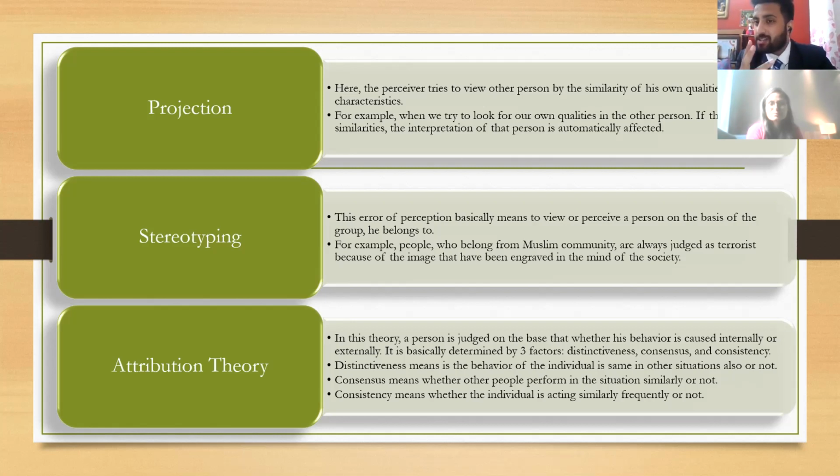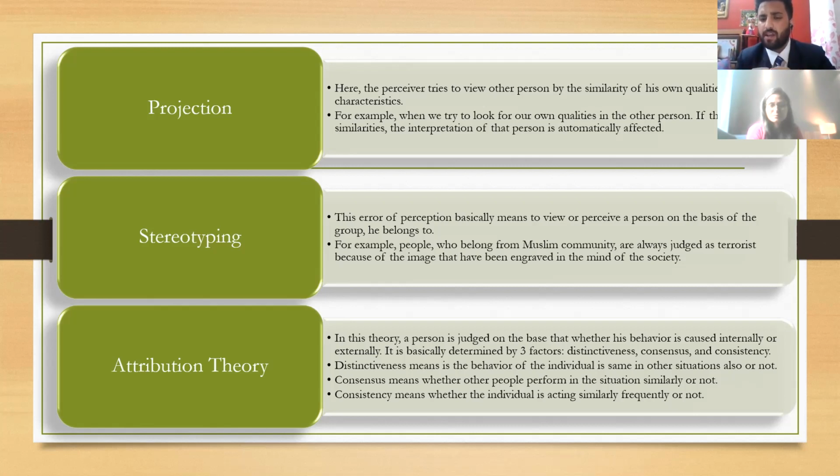So there are 3 factors in attribution theory. The first one is distinctiveness. Distinctiveness basically means whether that individual will commit the same act in other situations also. So the employer will see whether the employee who has committed theft would perform all those acts in other situations also. The another one is consensus.